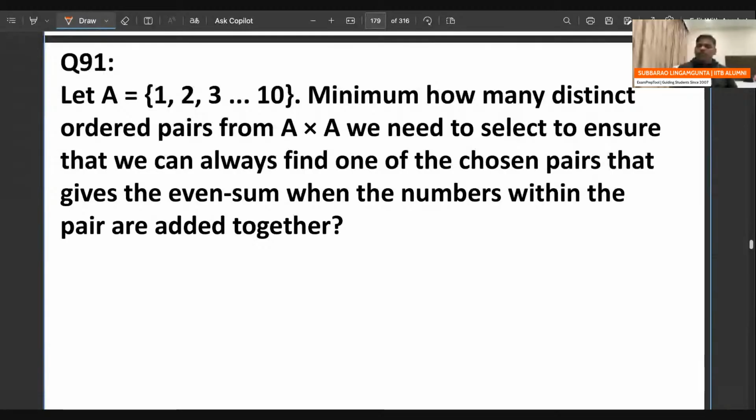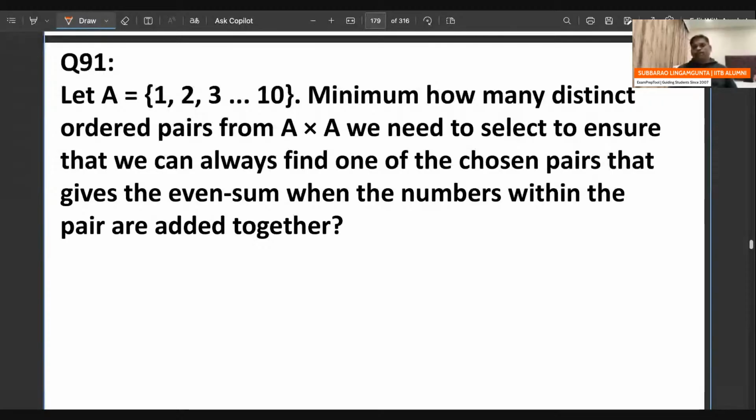So I will check once, right? Remember, A contains 10 elements. Minimum how many distinct ordered pairs from A cross A we need to select to ensure that we can always find one of the chosen pairs that gives an even sum when the numbers within the pairs are added together. Okay. Now see this.